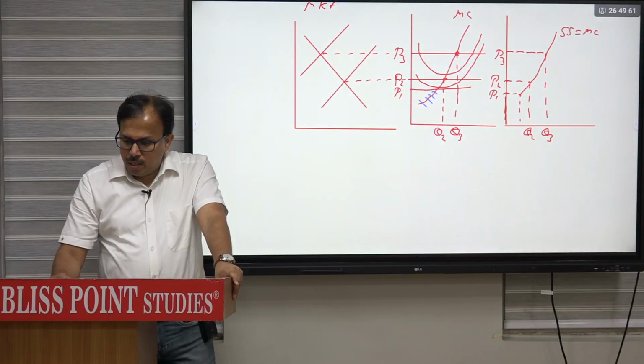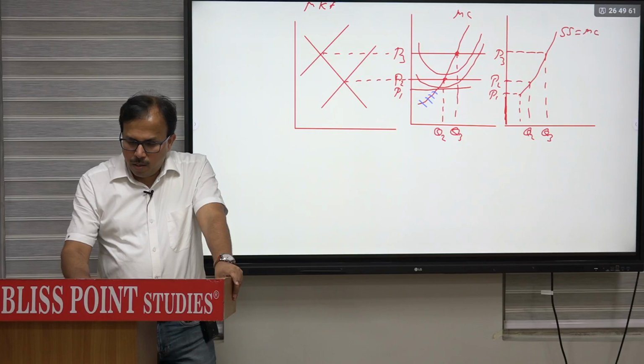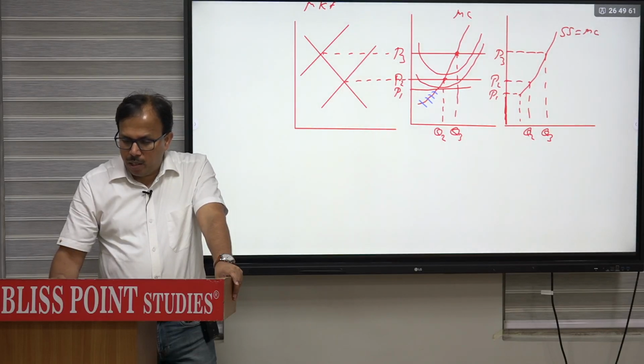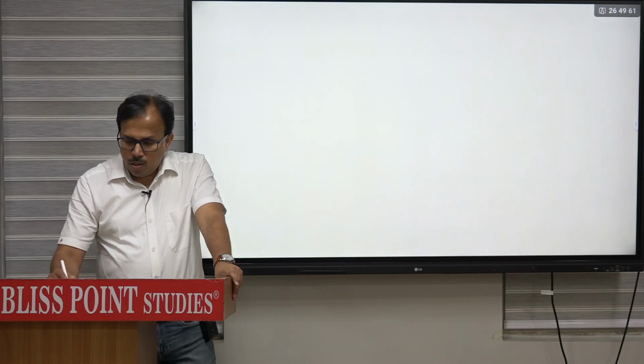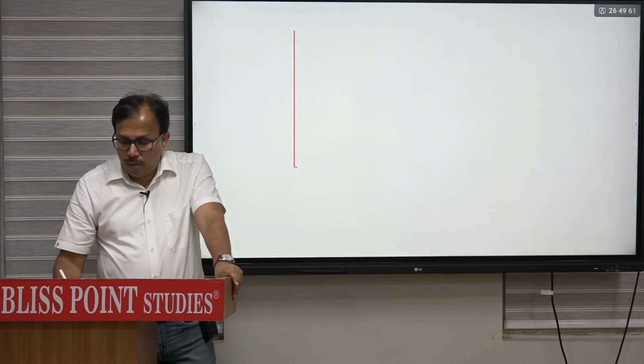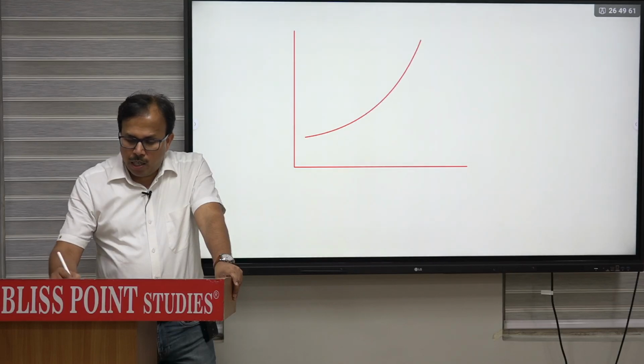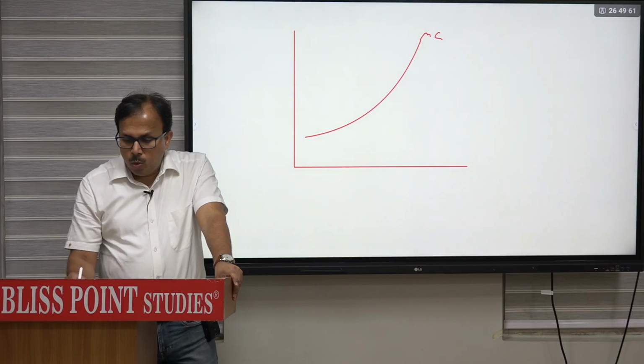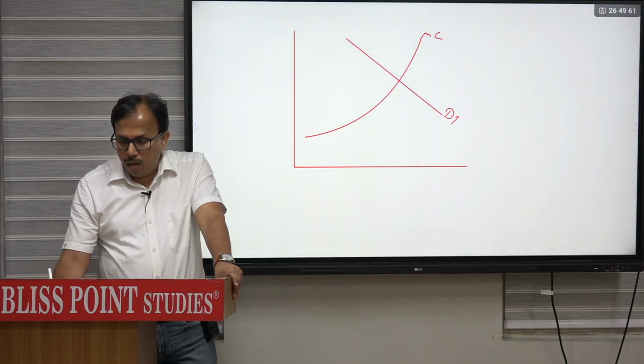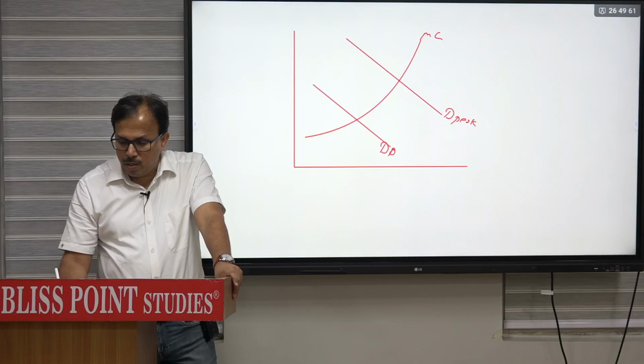तो पीक लोड प्राइसिंग कंसेप्ट बेसिकली से दैट as demand for a commodity varies during the peak and the off peak hour. So during the peak hour when firm has to produce more due to capacity constraint, the cost is higher. You are assuming that the marginal cost of production is rising. So during peak hour when you have to produce more, cost is higher, and during off peak hour when we need to produce less, cost will be less.